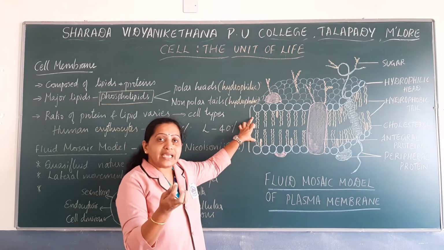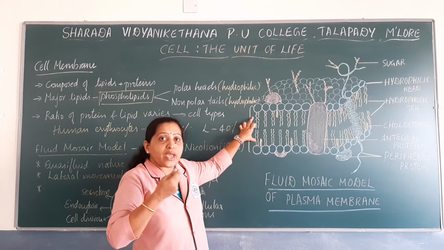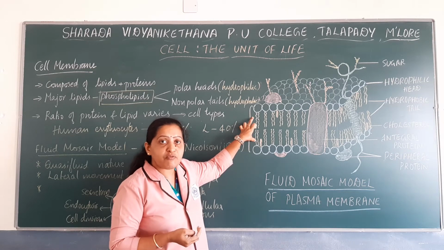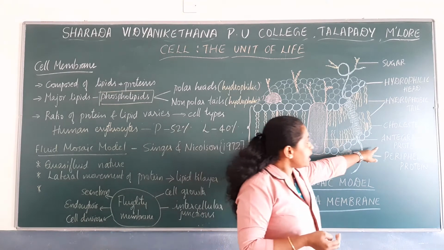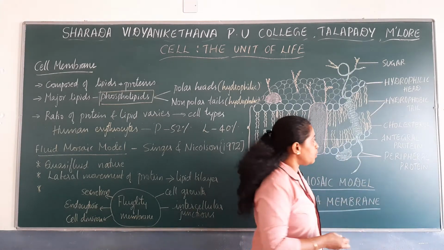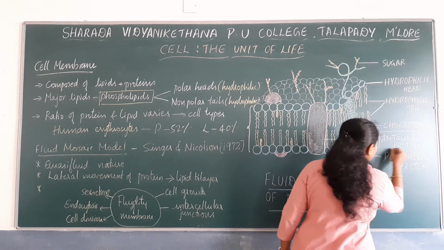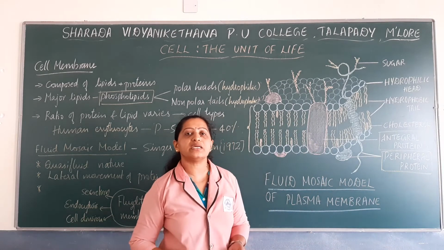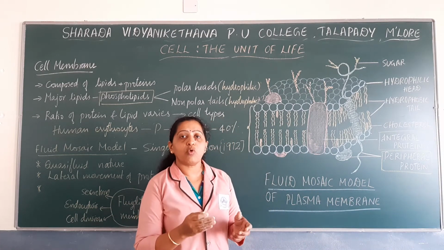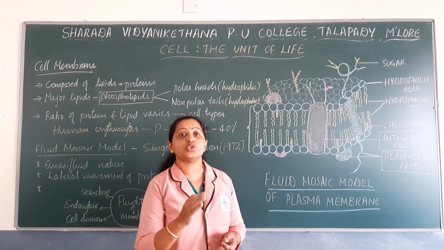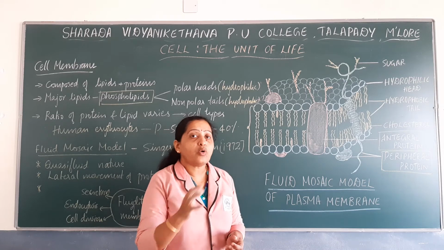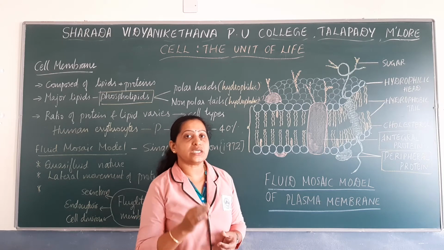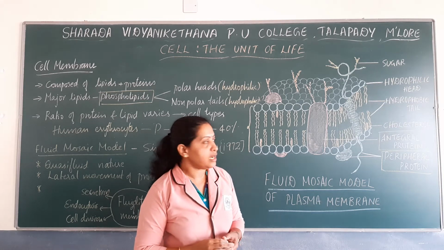Based on the ease of extraction, how easy it is to extract the proteins, proteins are classified into 2 types. They are integral proteins and peripheral proteins. So what are the 2 kinds of proteins? Integral proteins and peripheral proteins. We will see how we differentiate them. On what basis do we classify these proteins? Based on the ease of extraction, how easy it is to extract. Based on that we classify the proteins into integral proteins and peripheral proteins.